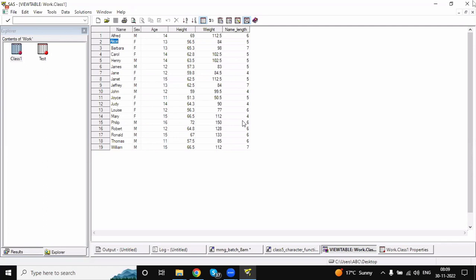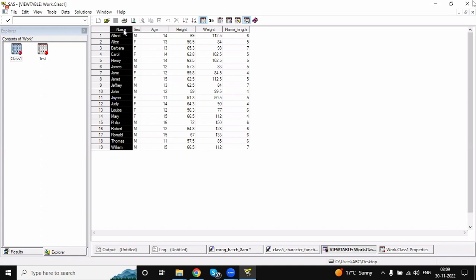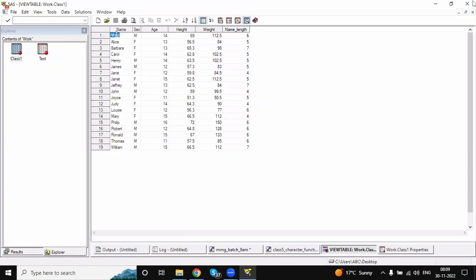Clear? That's the difference. So for the name variable, you assign 8 characters, so every observation has 8 characters of space, but of the 8 characters, only 6 are occupied. For one, only 5 characters are occupied. For another, only 7 characters are occupied.